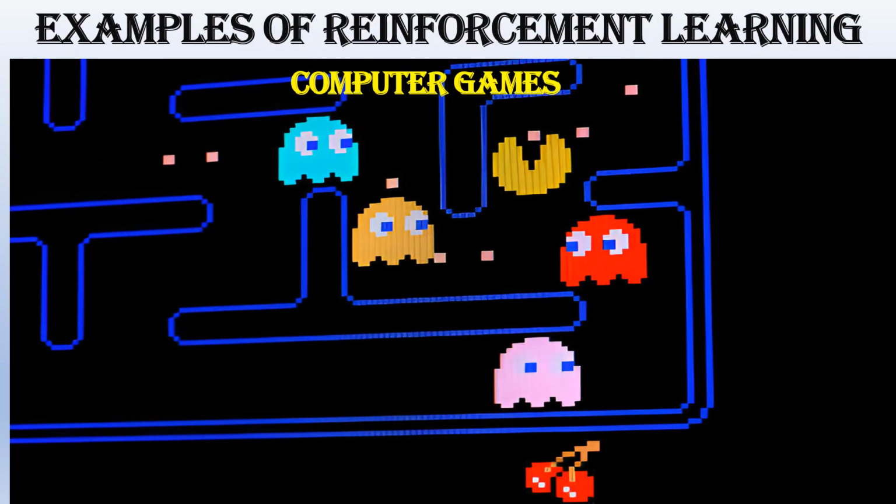Examples of reinforcement learning. Pac-Man is a well-known and simple example. Pac-Man's, the agent of the model, goal is to eat the food in the grid, the environment of the model, but not get killed by the ghost. Pac-Man is rewarded when it eats food and loses the game when it is killed.